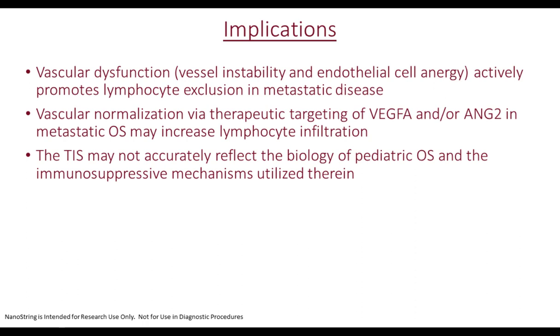The tumor inflammation signature may not accurately reflect the biology of pediatric osteosarcoma, and the reason that we say this is that osteosarcomas are a pediatric malignancy of mesenchymal origin, and the tumor inflammation score was actually derived from adult carcinomas. So these differences may actually reflect the fact that the tumor inflammation score may be better suited towards specific types of malignancies and not well suited towards pediatric mesenchymal-based malignancies such as that of osteosarcoma.